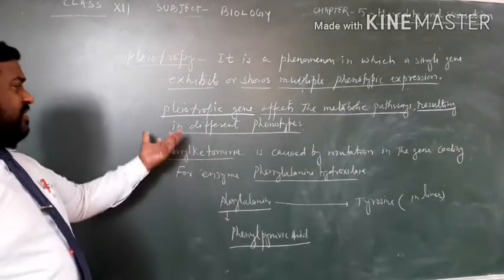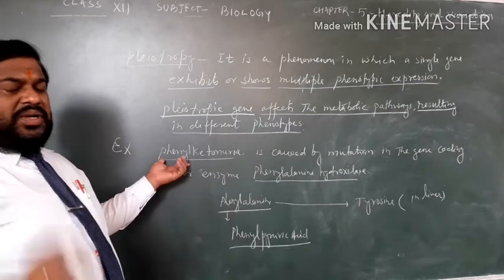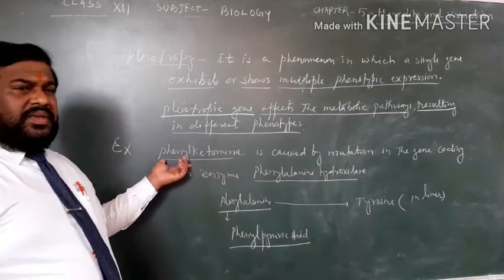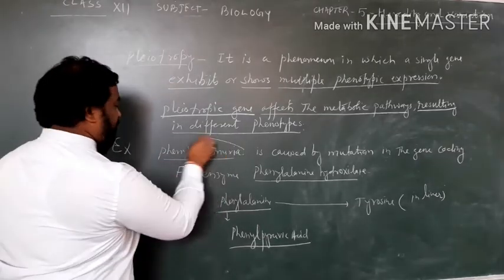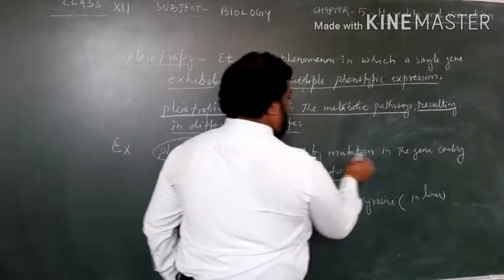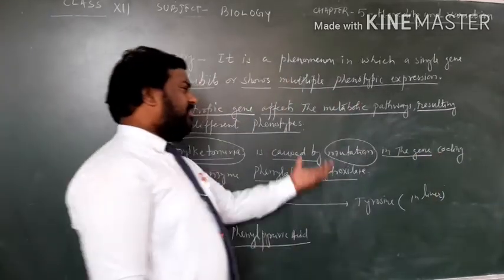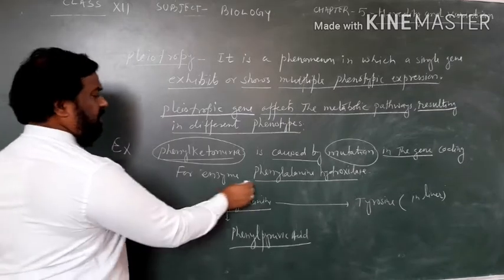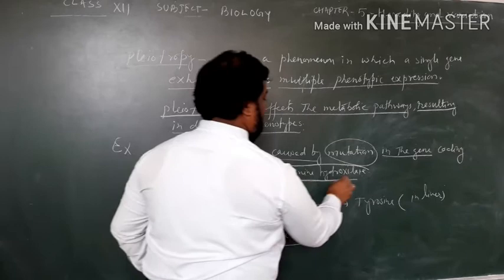So for example, phenylketonuria, a type of metabolic disorder. This phenylketonuria is caused by mutation in the gene that codes for phenylalanine hydroxylase.